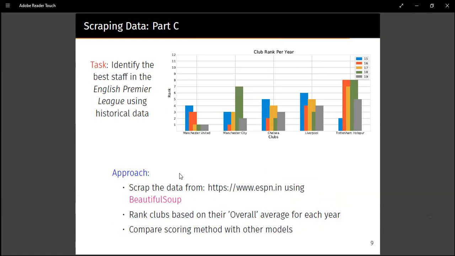Part C. For Part C, we were required to rank different clubs in a league on the basis of an increase in their stats over 5 years. For this, we resorted to three different methods. The first method was that we just considered the average overall of players in a club over 5 years, and then we found out the increase over those 5 years.